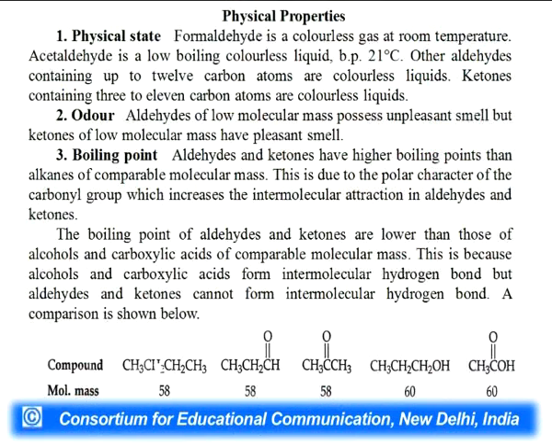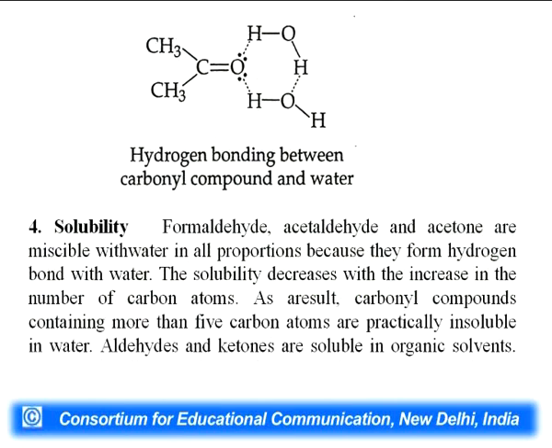This means that when there is a possibility of formation of hydrogen bonds, the boiling point will be higher, and in compounds where the possibility of hydrogen bonding is lesser, the boiling point will also be lesser. You can see the compounds and their respective boiling points according to their molecular mass. Greater the molecular mass, greater the boiling point. And you can see the hydrogen bond between the carbonyl compound and the water molecule.